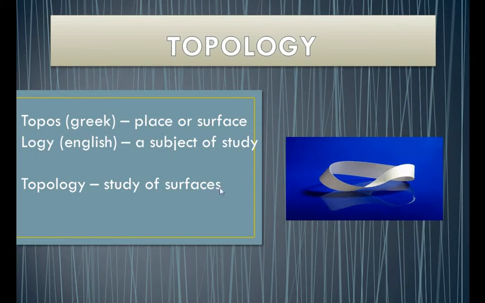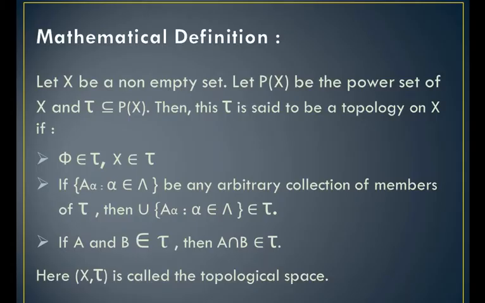In mathematics, topology is concerned with the properties of a geometric object that is preserved under continuous deformations such as stretching, twisting, crumpling and bending, but not tearing or gluing. To understand this concept, first we need a non-empty set capital X for the mathematical definition.